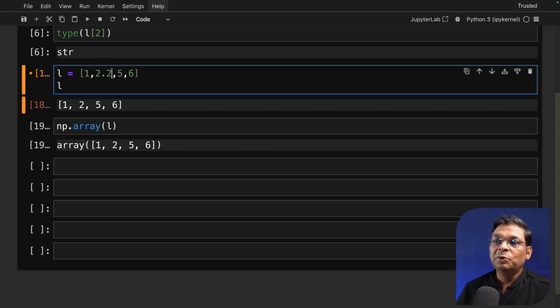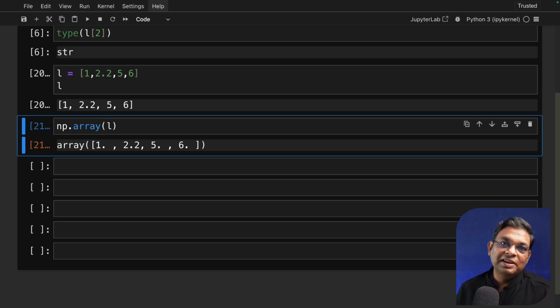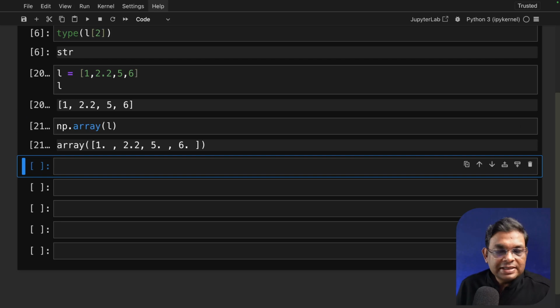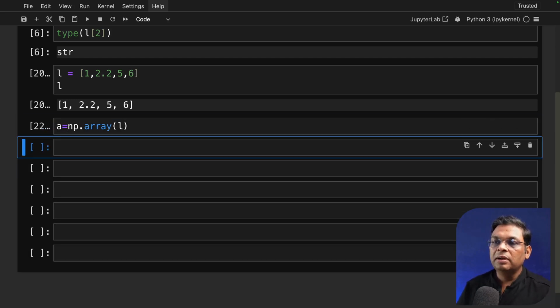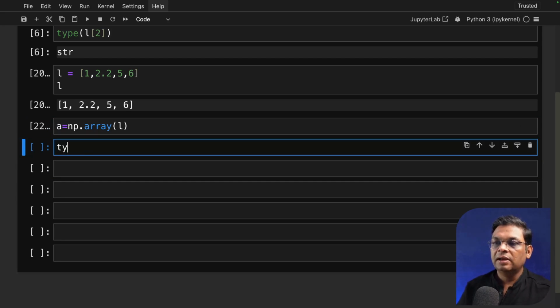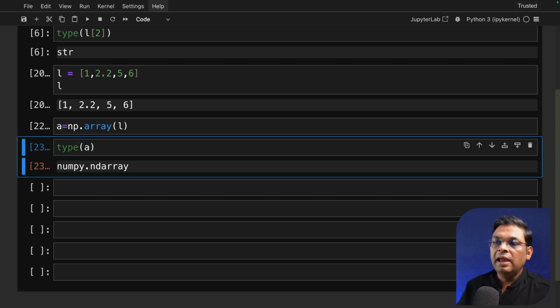If it was a float, that data type was not printed because NumPy, right? As long as it is a number, NumPy is not warning you, it is creating those values. But you can still check the data type. Let's store it in a variable. And if we check the type of A, this is NumPy ndarray.